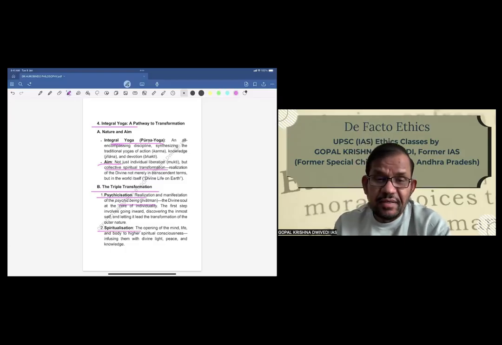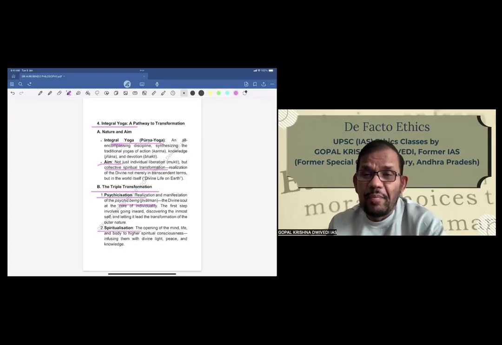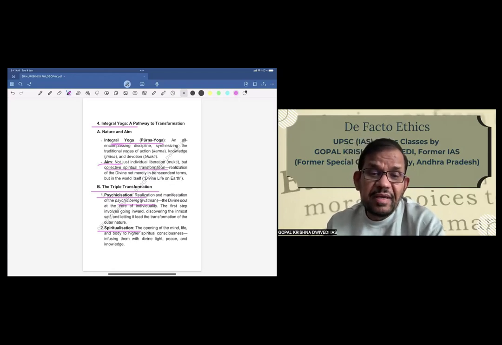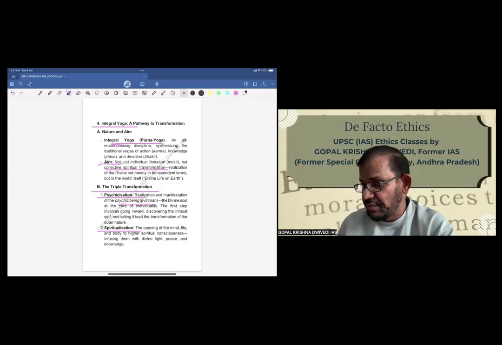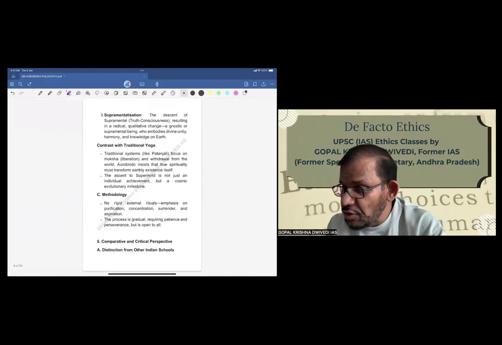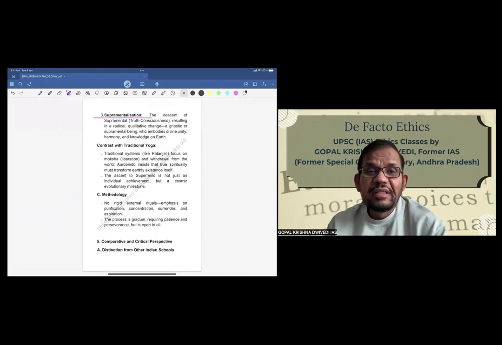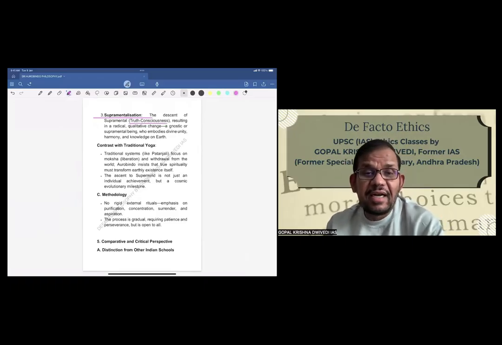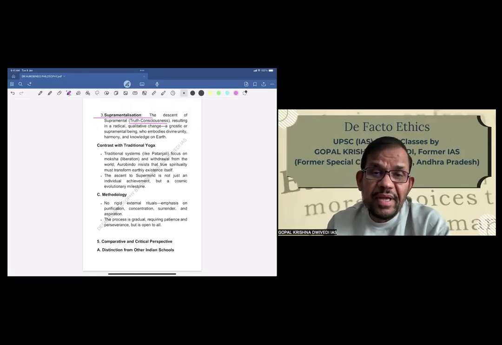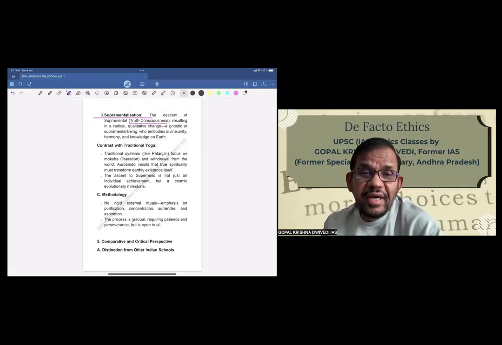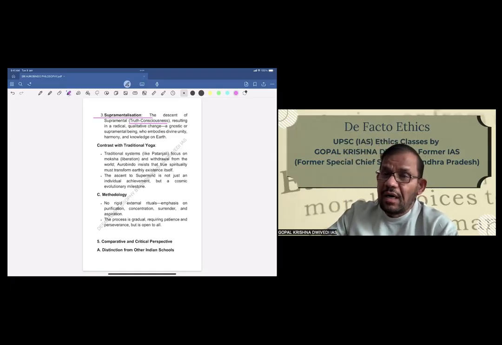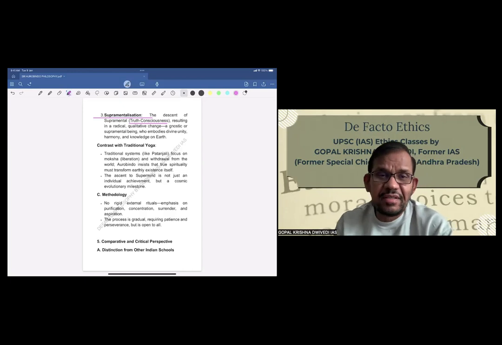Second is spiritualization. That is the opening of mind, life, and body to higher spiritual consciousness, infusing them with divine light, peace, and knowledge. Third is supramentalization. The descent of the supramental, that is truth consciousness, resulting in a radical qualitative change, a Gnostic or supramental being which embodies divine unity, harmony, and knowledge on earth. So these are three basically integrated kinds of changes.